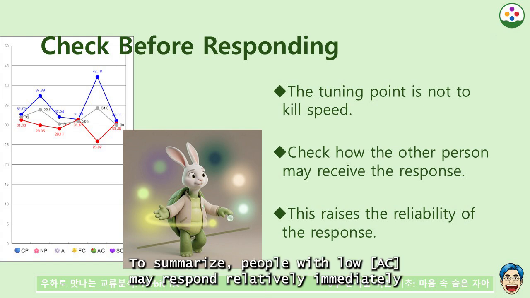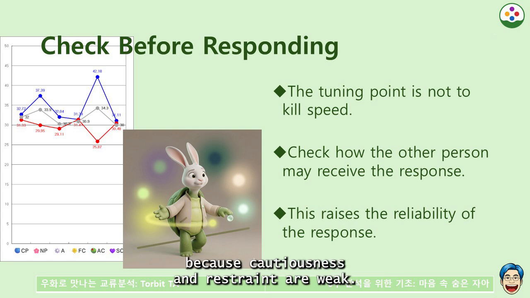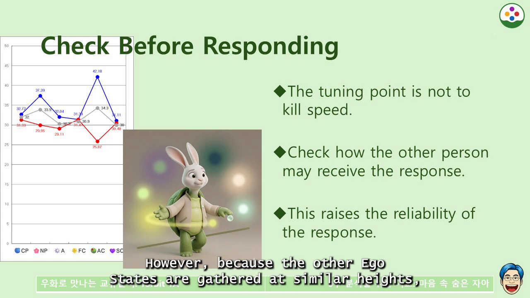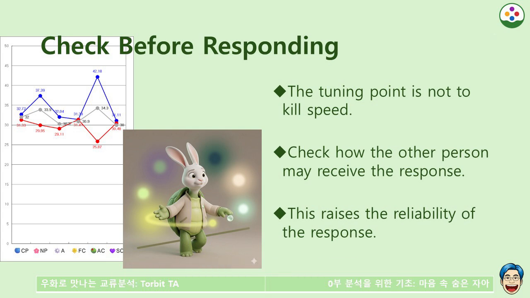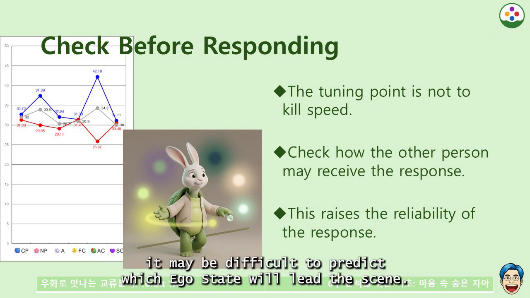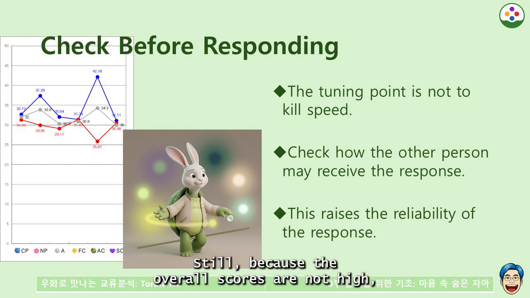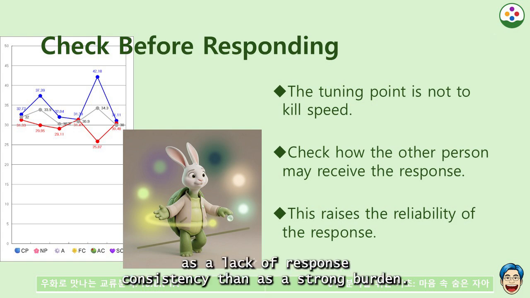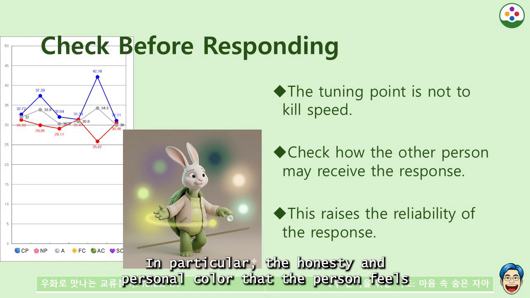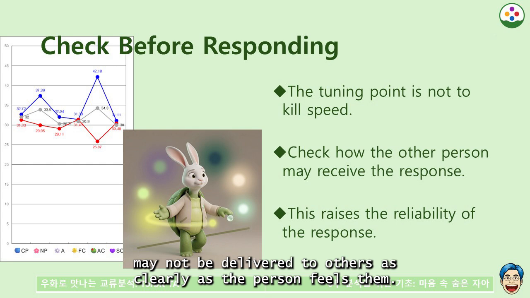To summarize, people with low AC may respond relatively immediately because cautiousness and restraint are weak. However, because the other ego states are gathered at similar heights, it may be difficult to predict which ego state will lead the scene. Still, because the overall scores are not high, this is more likely to be seen as a lack of response consistency than as a strong burden. In particular, the honesty and personal color that the person feels may not be delivered to others as clearly as the person feels them.